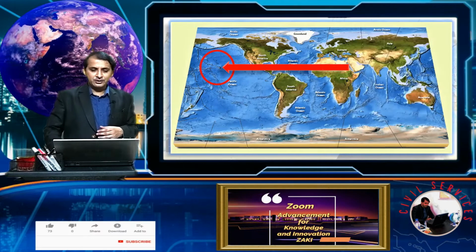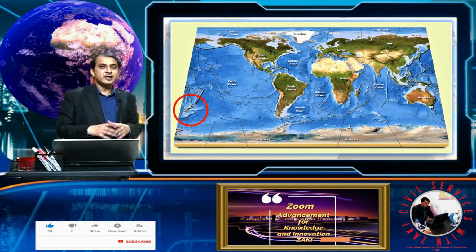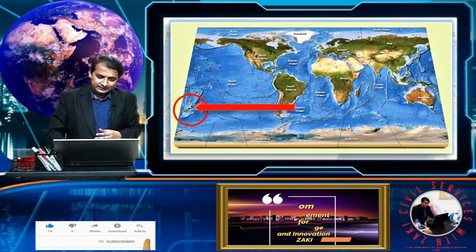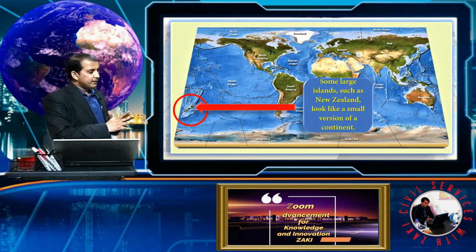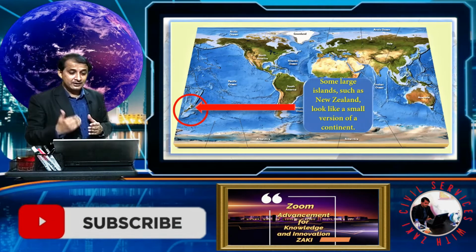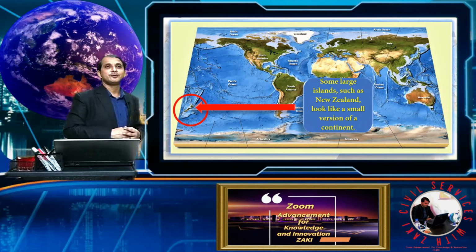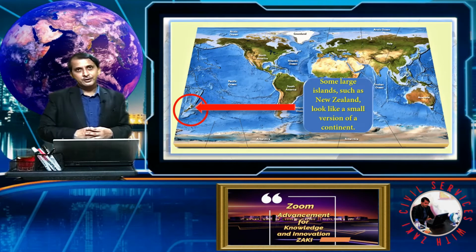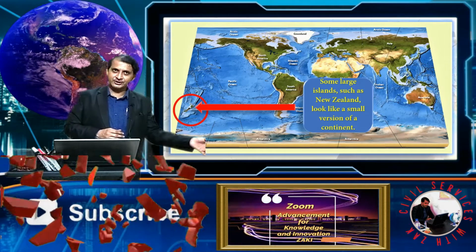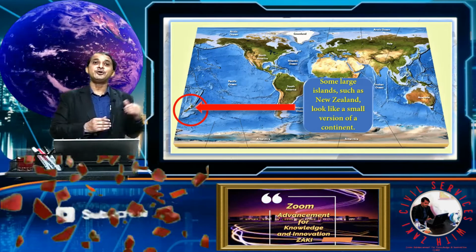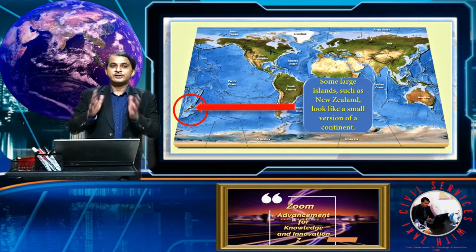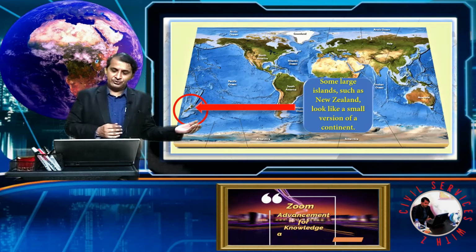Further, we move on and see another feature: some big islands like New Zealand. New Zealand is a large island, and it looks like a small version of a continent. As we know, in ancient geological history, New Zealand was part of a new continent. This continent was called Zealandia. So Zealandia is also a new discovery.